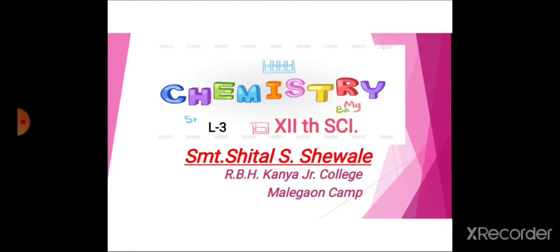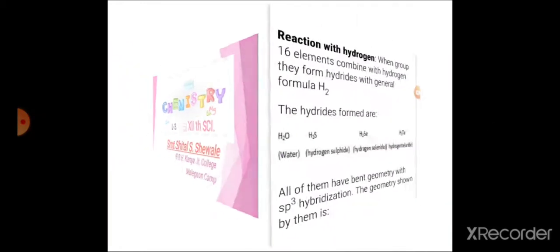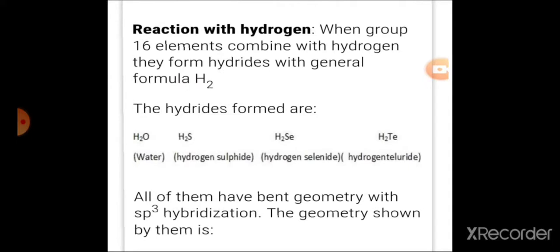In today's session, we will see the reactivity of group 16, 17 and 18 elements. First we see the reactivity of group 16 elements towards hydrogen. All the elements of group 16 form hydrides, meaning they react with hydrogen to form hydrides of general formula H2E.